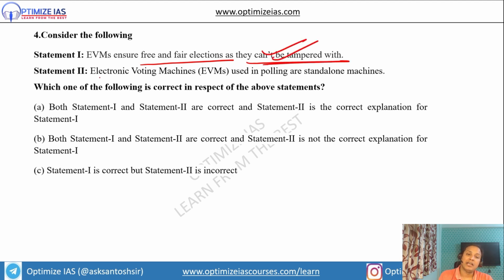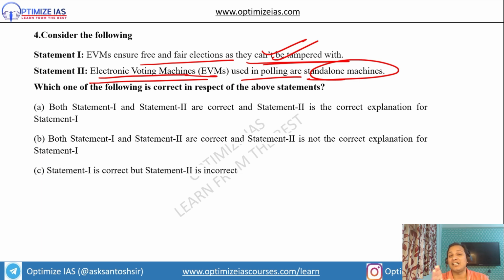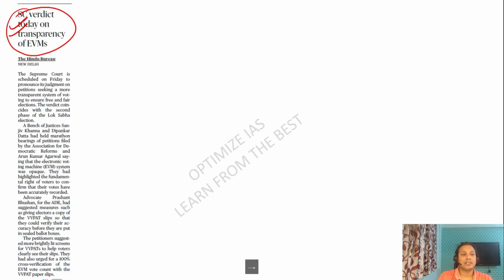Statement 2 says electronic voting machines, which are the EVMs, used in polling are standalone machines. Yes. Why can they not be tampered with, guys? Because they are standalone devices. What are standalone devices? Standalone devices are those which cannot be interfered with from external things. So guys, both statement 1 and statement 2 are correct, and statement 2 is a correct explanation of statement 1. So the answer is option A. Okay, next question.